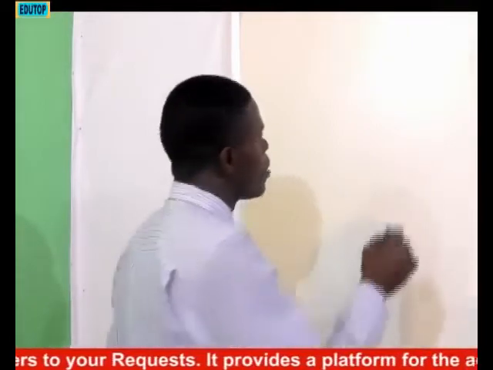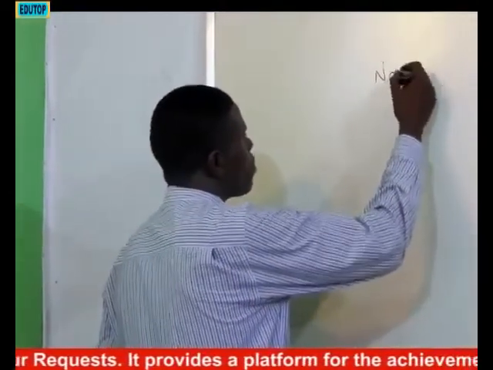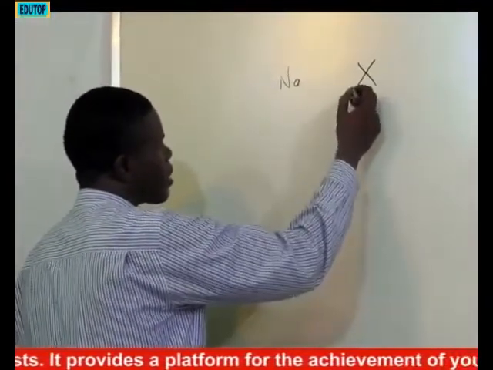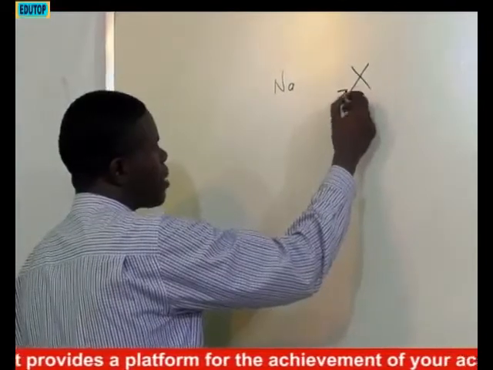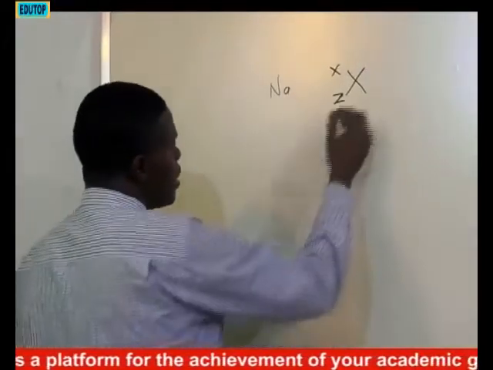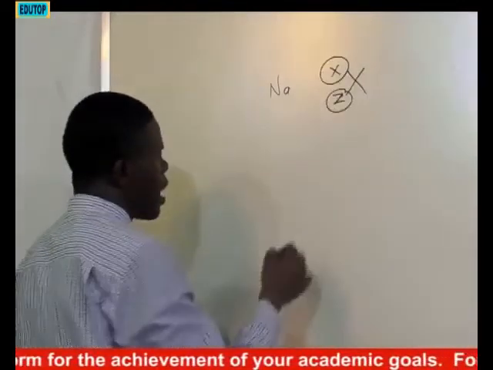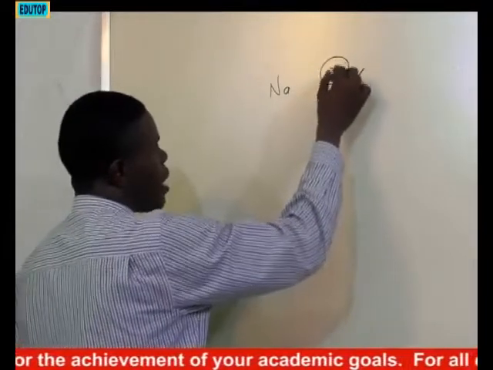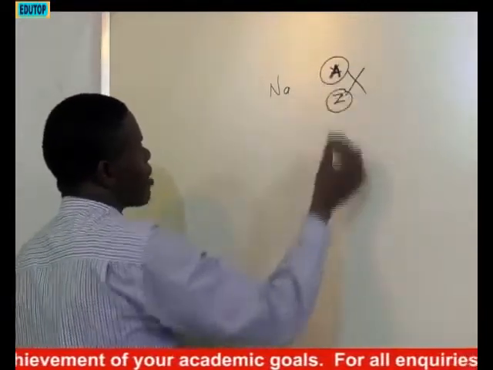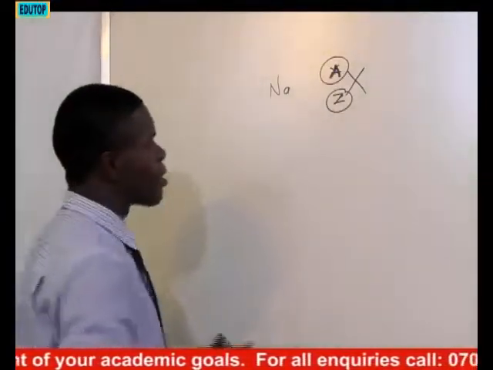It is simply just like if you pick any element, let's say sodium, or let's say element X. This side is always denoted by Z, while this side is denoted by A. It means that this Z is known as the atomic number, while this A is known as the mass number. Another name for mass number is atomic mass.